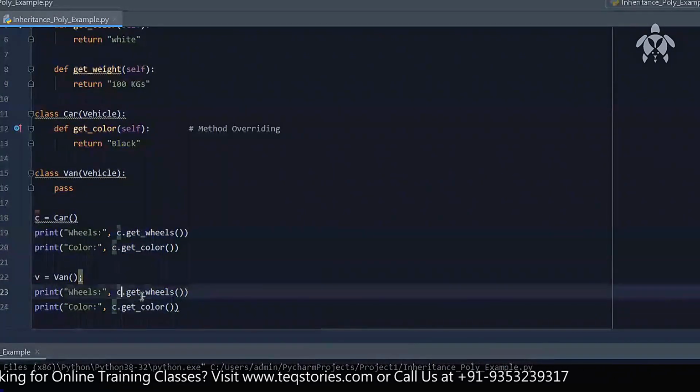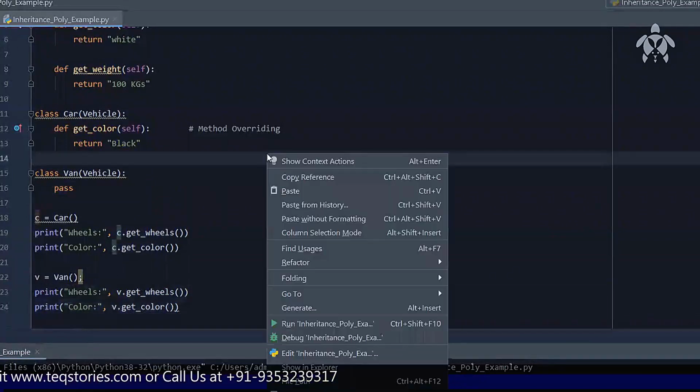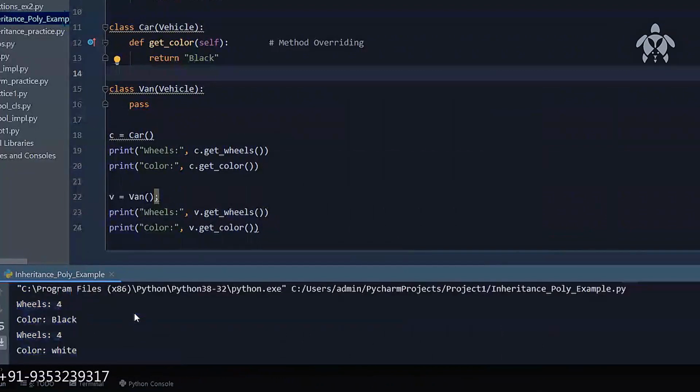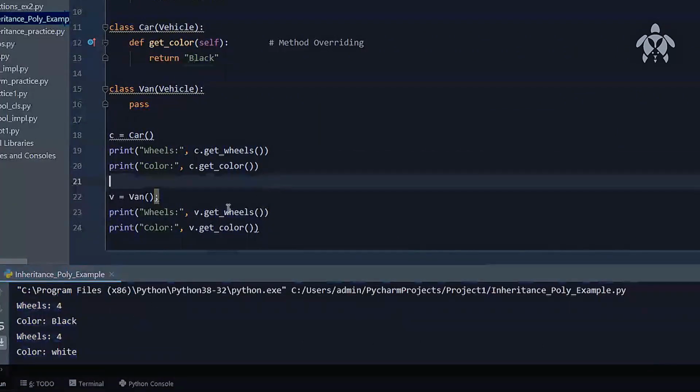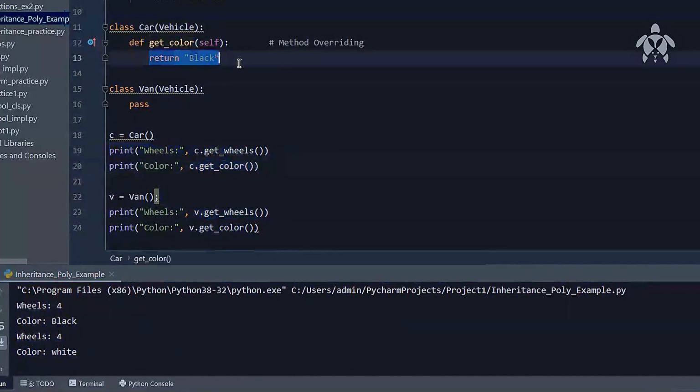Wheels is 4 and color is white, right? So this guy becomes white over here. This guy remains 4. This one also remains 4, but the color had got changed earlier to black because of this definition that is written over here.